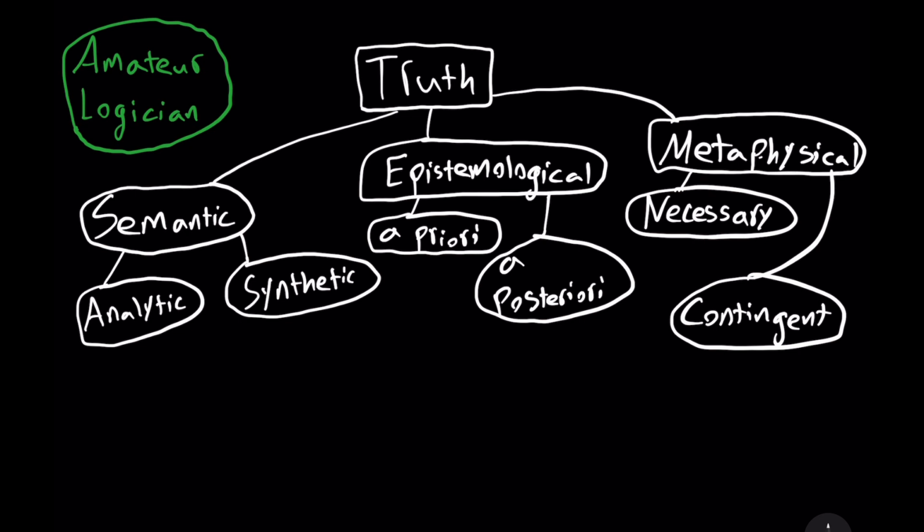Consider that water is H2O. Now, that's a necessary truth. Otherwise, it simply would not be water. Period. End of story. So it's necessary. It is nonetheless an a posteriori truth, because scientists had to do a lot of work to find out that it is H2O. If you go back many centuries ago, people didn't know that water is H2O. Or consider that Marianne and Anthony are the parents of George. This is a necessary truth, since without them, I would not have been born. Yet it clearly is an a posteriori truth.